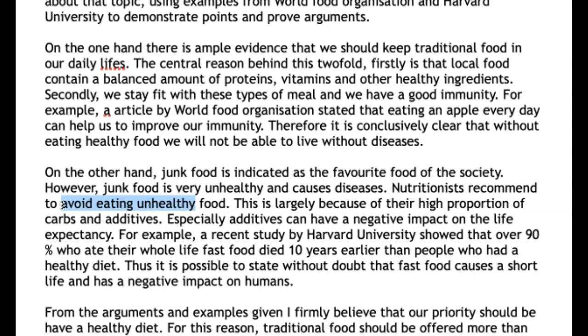Right. This is largely because of the high proportion of carbs and additives. Carbohydrates. Carbs is more like spoken English. Especially additives can have, or even better, these additives can have a negative impact on the life expectancy. Good phrase there. For example, a recent study by Harvard University showed that over 90% who ate the whole... Okay, so again, a similar problem with sentence construction. Go for subject, verb, object.